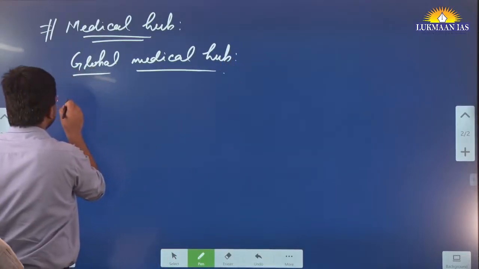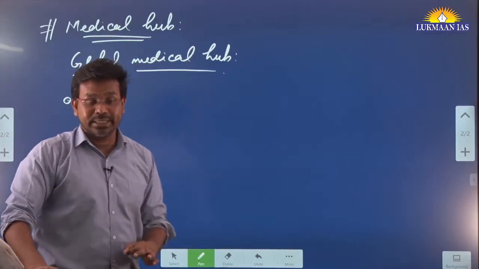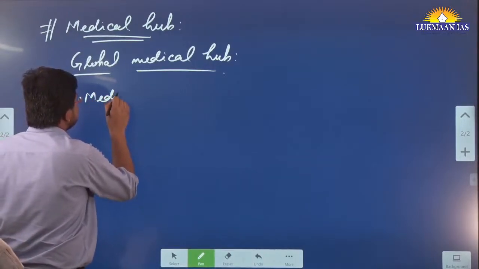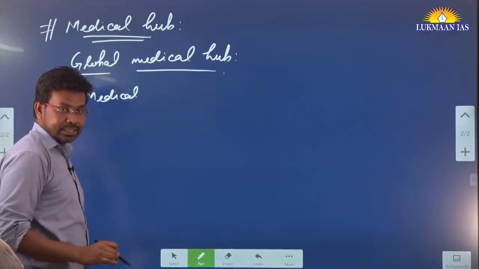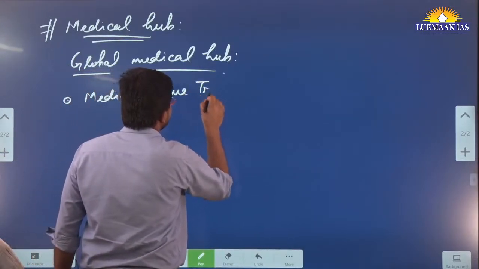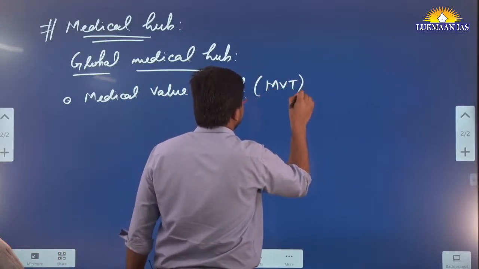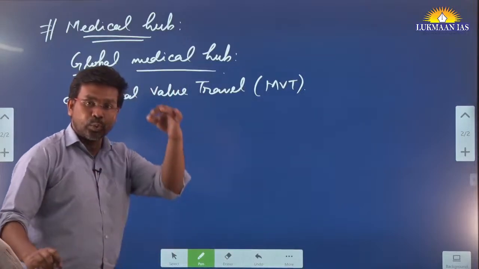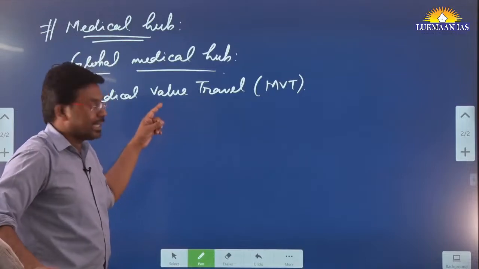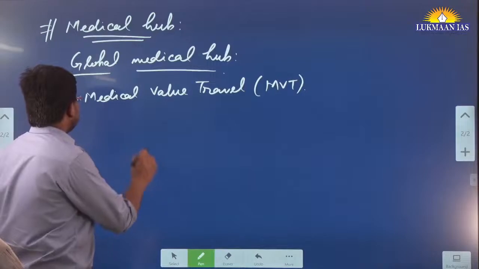By improving the way we are providing our medical services and medical facilities to people. There are many people from across the world who visit India for medical purposes, and this is known as medical value travel, MVT. Medical value travel means tourists from other countries come to India for seeking health expertise, for getting treatment.